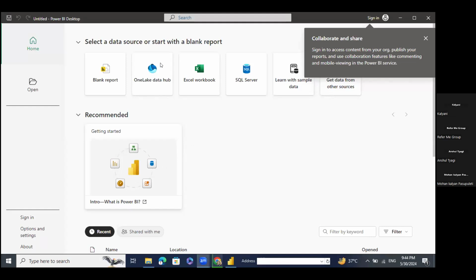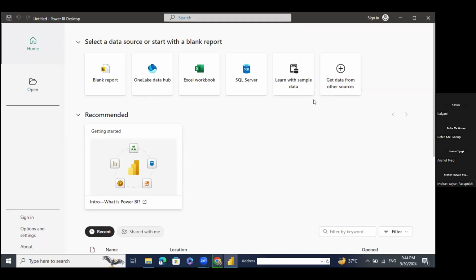All right. Once you click on Power BI Desktop, you will get these options over here, from where you need to start. We will go to Home and click on Get started. It will redirect us to the interface of Power BI Desktop.